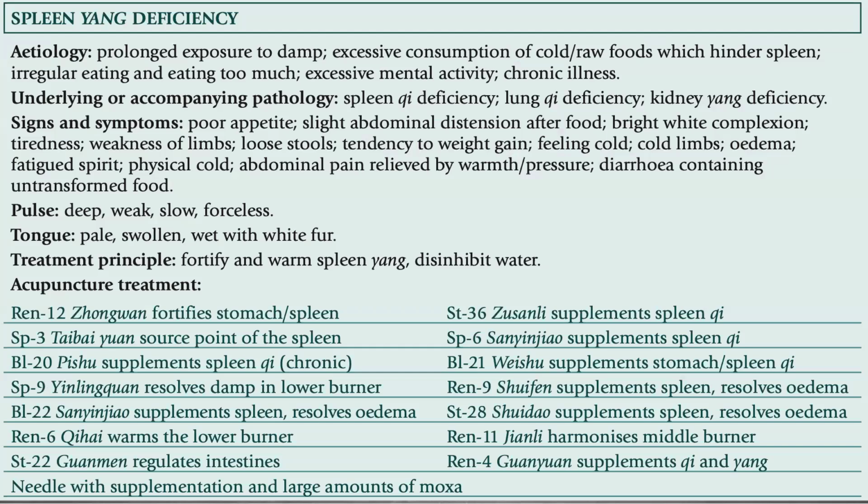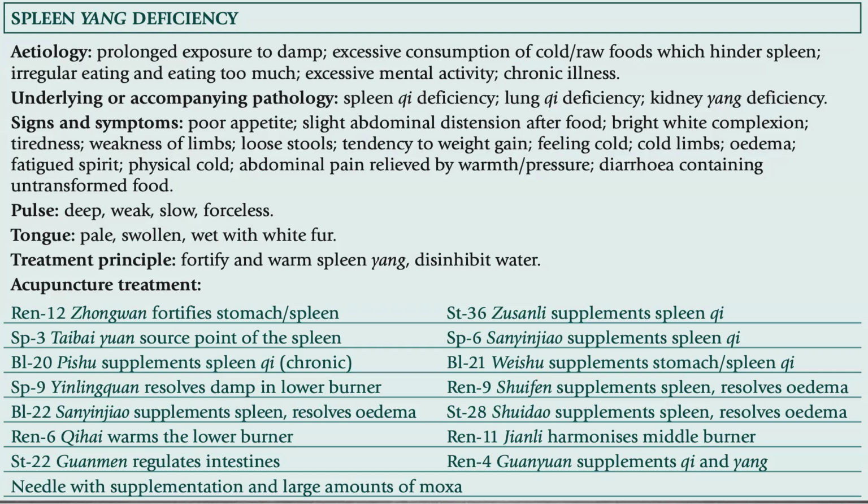To summarize, the etiology of spleen Yang deficiency includes prolonged exposure to damp, excessive consumption of cold raw foods which hinder the spleen, irregular eating and eating too much, excessive mental activity, and chronic illness. Underlying or accompanying pathology: spleen Qi deficiency, lung Qi deficiency, kidney Yang deficiency.